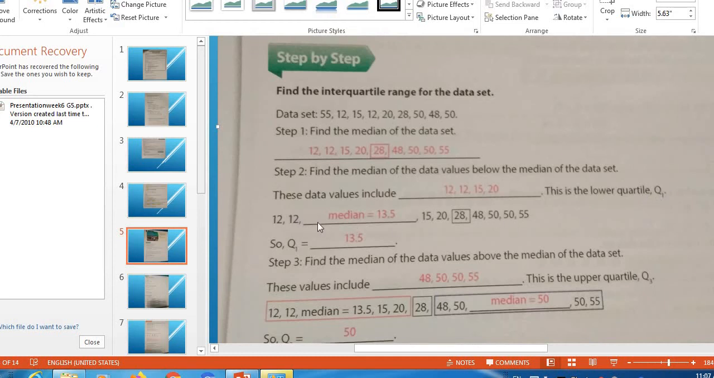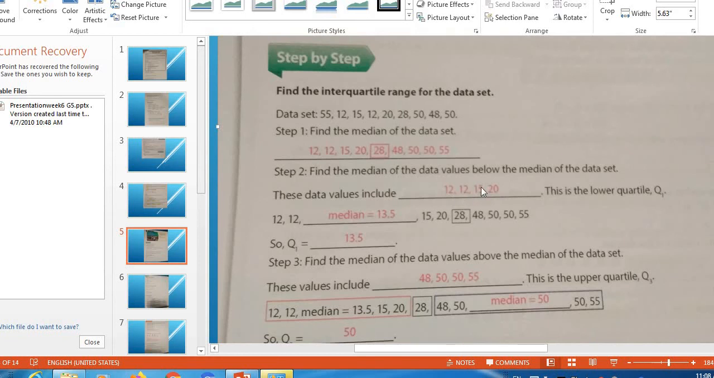12, 12, then the median. Let's see how I can calculate it. How can I get this median? The median of what? Of the lower. It's an even number, 1, 2, 3, 4. When I count these values, it gives me an even number. So I'm taking the two middles, which are 12 and 15.